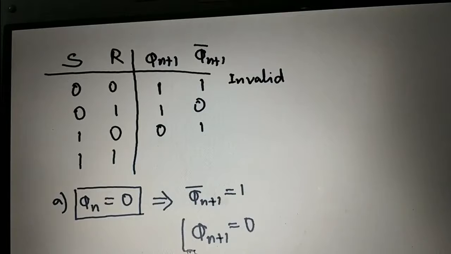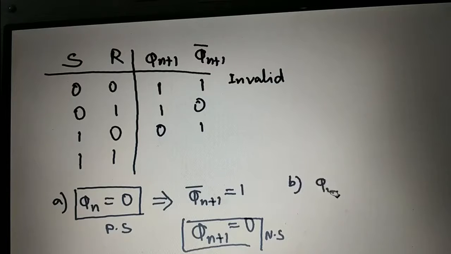So what do you find? The present state was 0, and next state also we are getting as 0. So this is acting as memory, right? When S is equal to 1 and R is equal to 1. It may also happen that Qn is equal to 1, isn't it? These are the only two possibilities: either Qn will be 0 or Qn will be 1. So suppose Qn is equal to 1. In that case what happens?